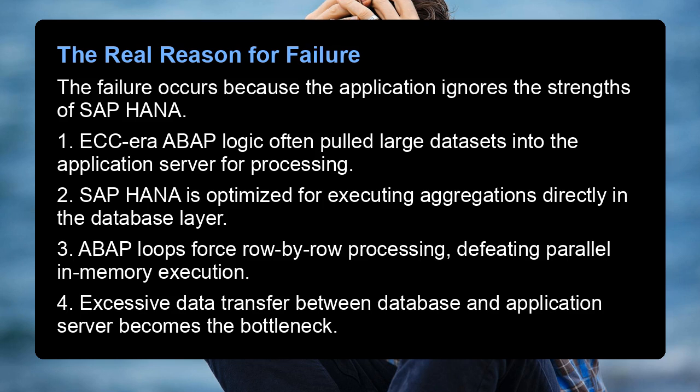The real reason for failure. Failure occurs because the application ignores the strengths of SAP HANA. 1. ECC-era ABAP logic often pulled large datasets into the application server for processing. 2. SAP HANA is optimized for executing aggregations directly in the database layer. 3. ABAP loops force row-by-row processing, defeating parallel in-memory execution. 4. Excessive data transfer between database and application server becomes the bottleneck.